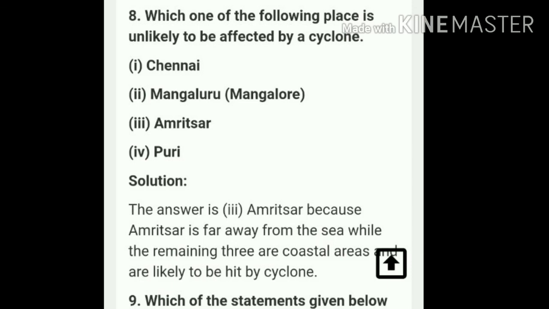Ninth question is, which of the statements given below is correct? In winter, the wind flows from the land to the ocean. In summer, the wind flows from the land towards the ocean. A cyclone is formed by a very high pressure system with very high speed winds revolving around it. The coastline of India is not vulnerable to cyclones. And the answer is, first, in winter, the winds flow from the land to the ocean.